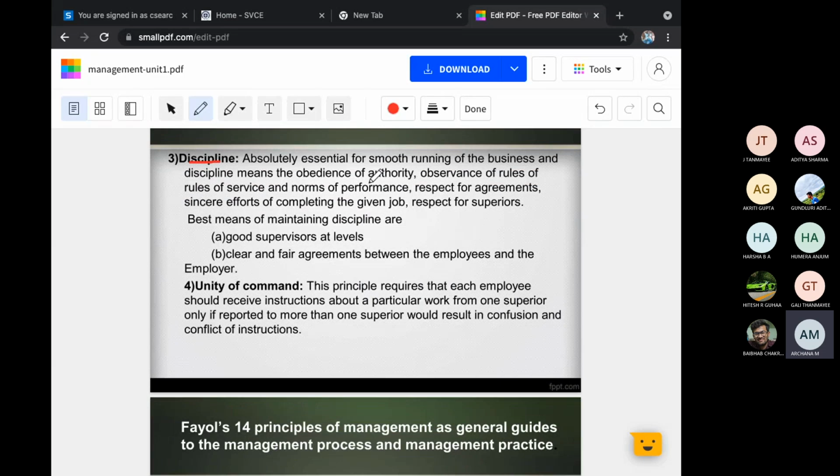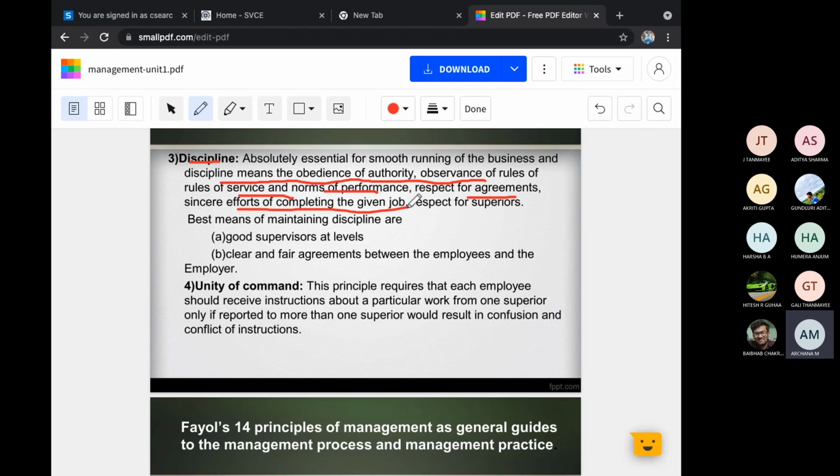Discipline is absolutely essential for the smooth running of a business, and discipline means obedience of authority, observance of rules, services and norms of performance, respect for agreements, efforts of completing the given job, respect for superiors. This is what discipline is to be followed in any organization. When discipline is there, you will always abide by the rules whichever the organization is giving. You will not go out of the rules of the organization. You will come within time. You will leave after this time only from the organization.